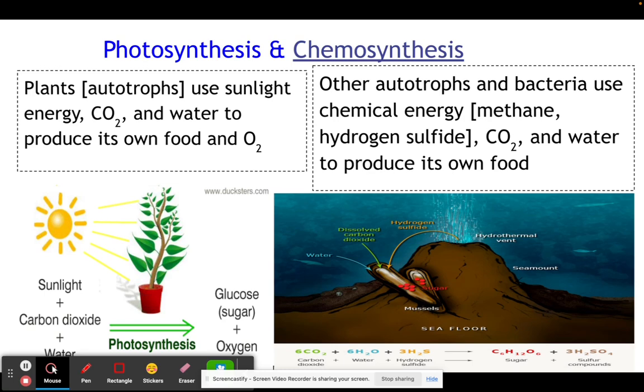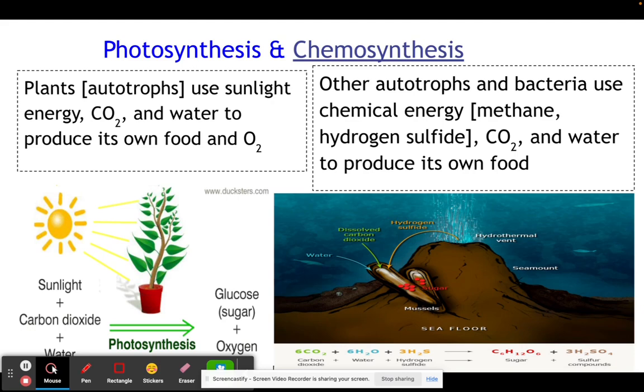So in another video that I'll attach here, you can look at how the mussels living at a mud volcano, there's evidence that they are doing chemosynthesis because they are releasing bubbles. So we know as a waste product of photosynthesis that oxygen is the waste product, and that's what we use to breathe in.